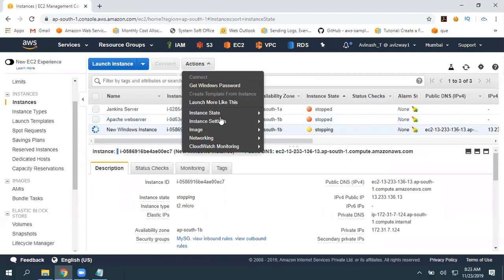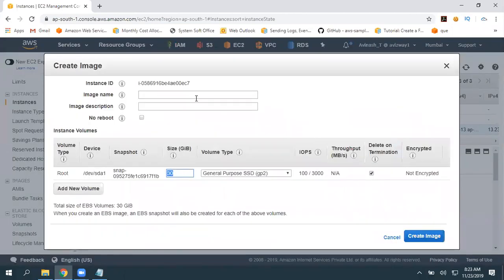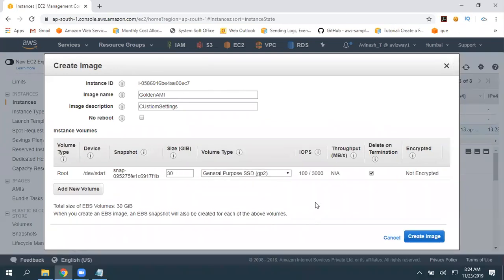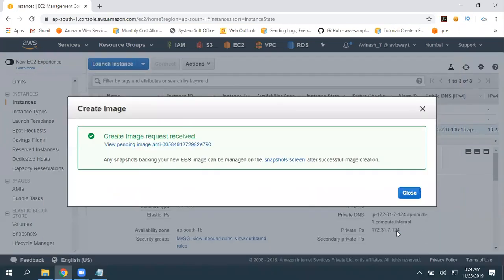So it is stopping. Just go to Image, Create image. What name you want to give? So custom settings, and we have only one volume for this instance, that is a 30 GB one. Delete on termination, encrypted, not encrypted. Add new volume. If you want to add one for all newly launching instances, you can add that, or you can just go with the default ones. Then click on create image.